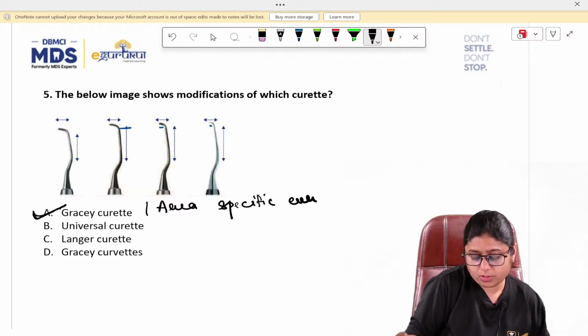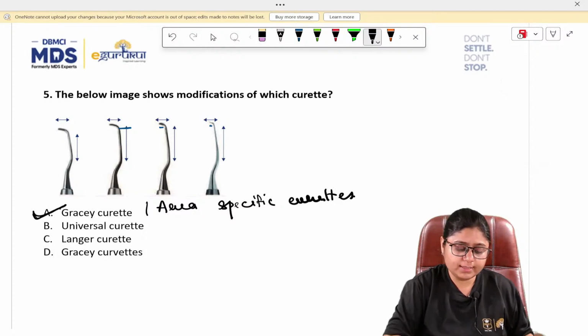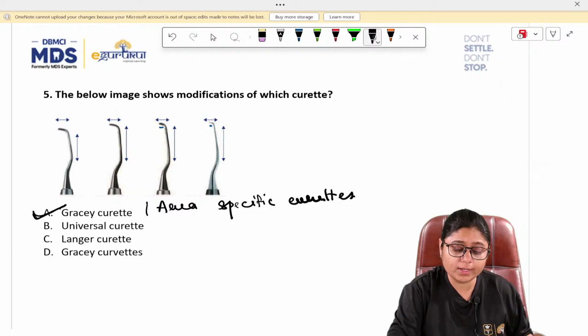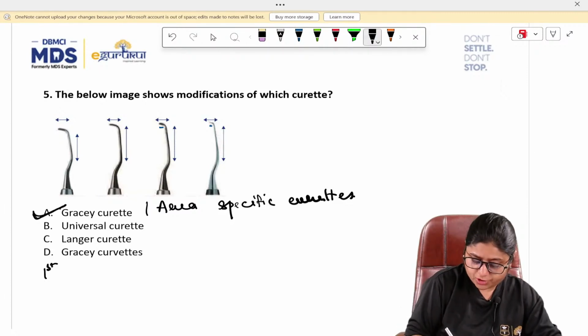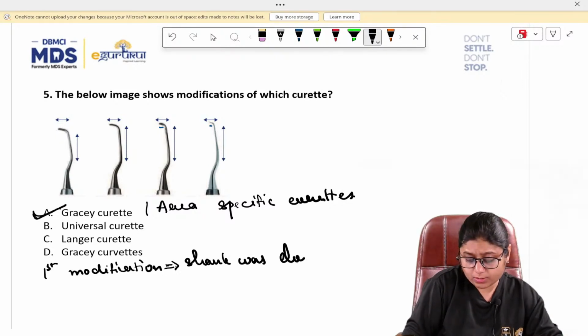Now, in area specific curettes, the scientists elongated the shank. Why was this shank elongated? So that it can reach the first modification. The first modification, the shank was elongated.